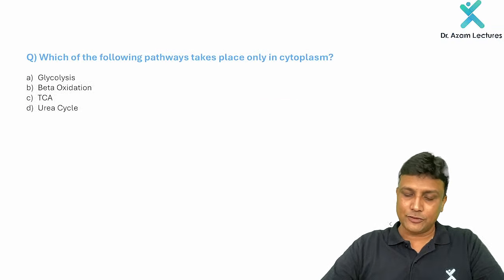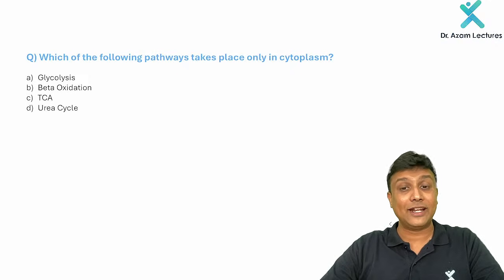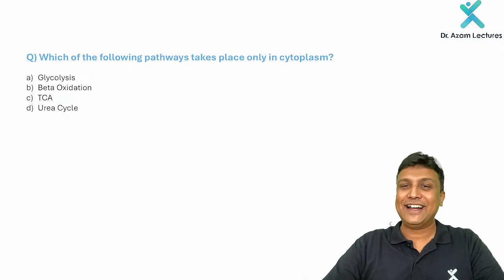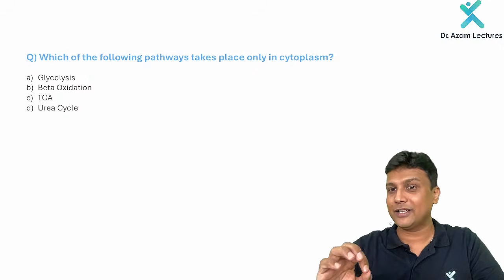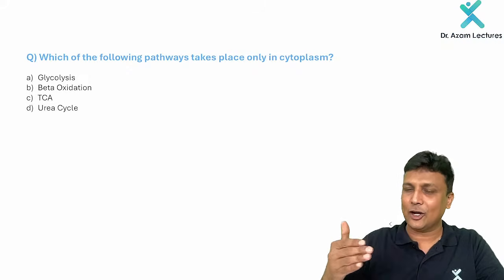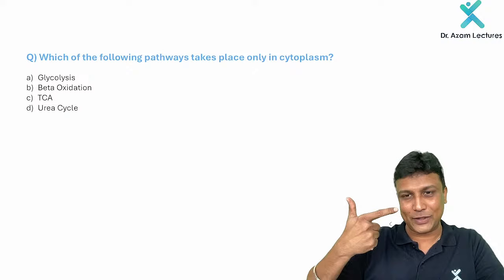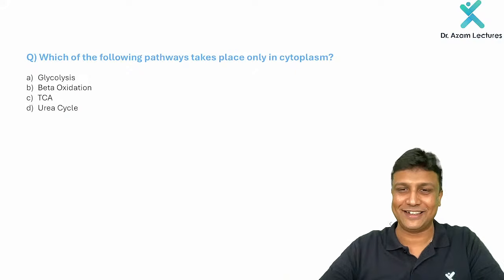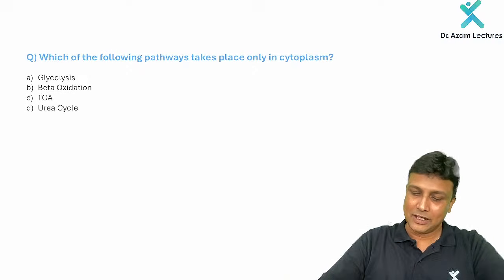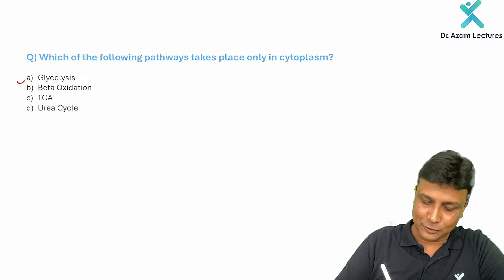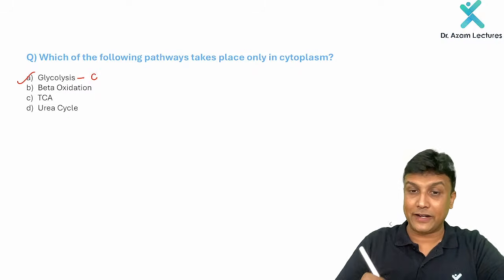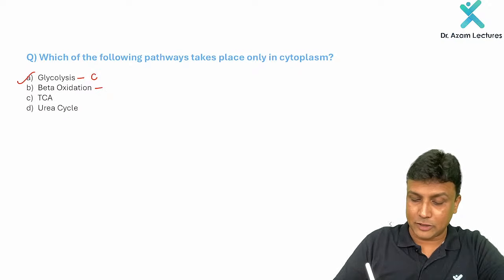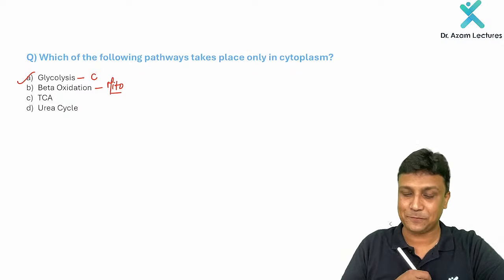Fine. Now, which of the following pathways takes place only and only in the cytoplasm? Why have I included this question here? If you are along with me, observing everything very carefully, my dear friend, till now I have completed carbohydrate, protein, and lipid metabolism. So let us summarize. Which is taking place only in the cytoplasm? Of course, glycolysis occurs only in the cytoplasm. Beta oxidation of fatty acids, please remember, takes place in mitochondria. That should be your answer.